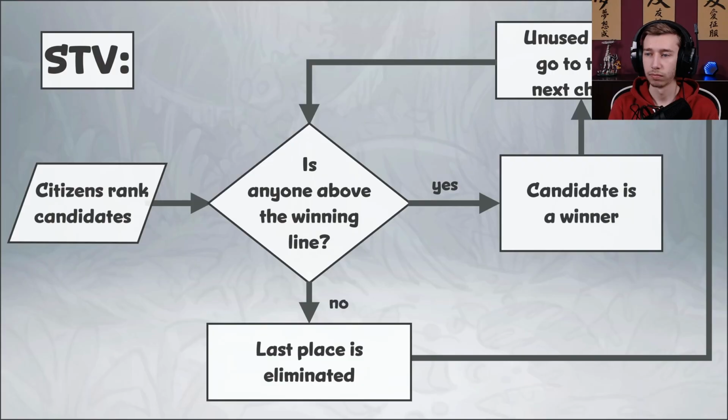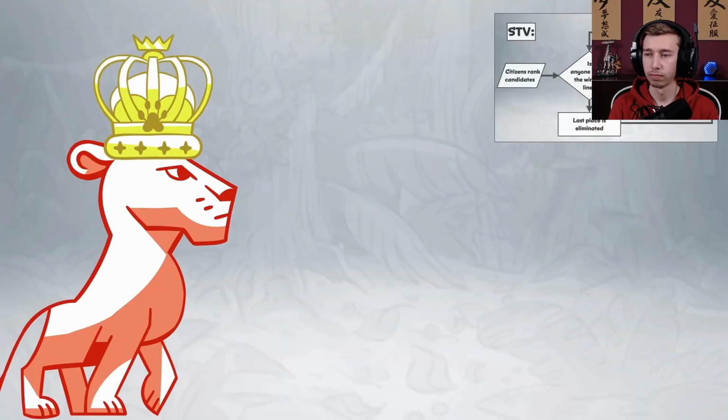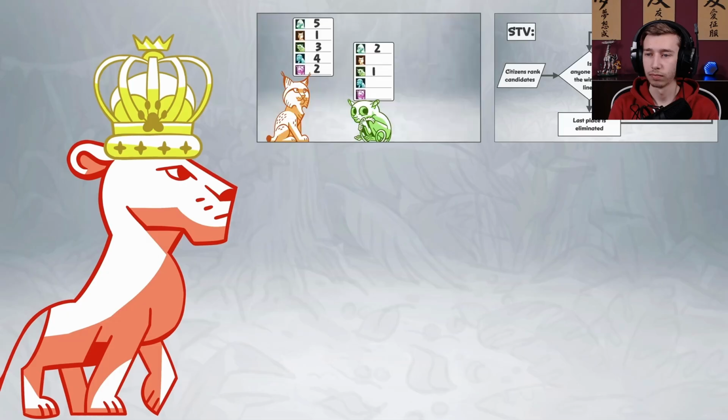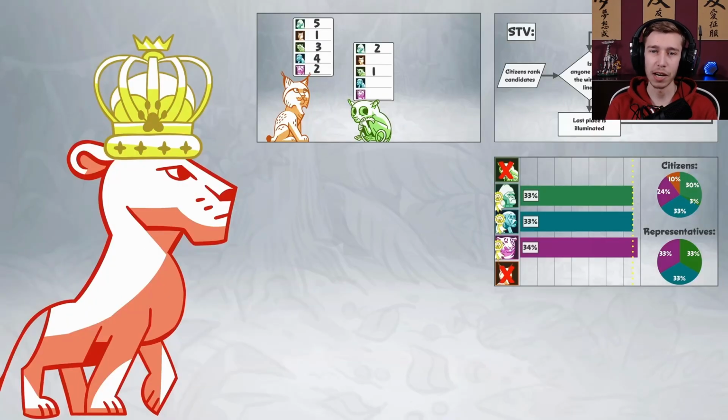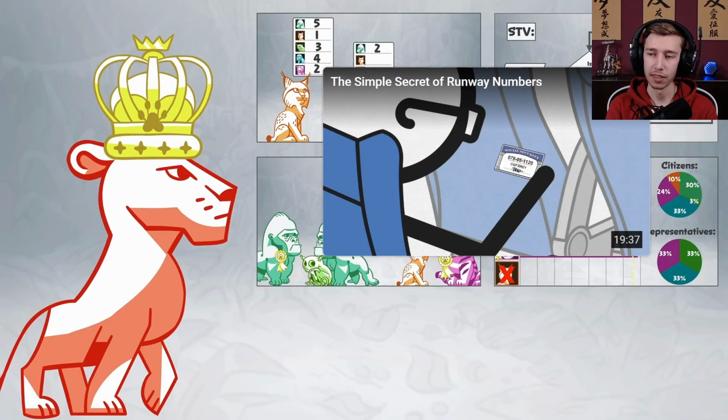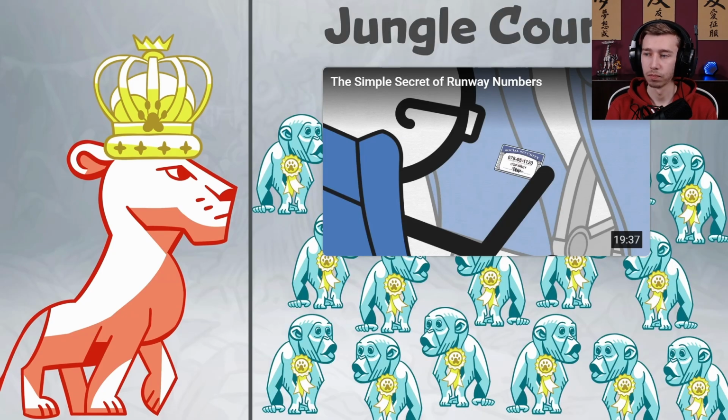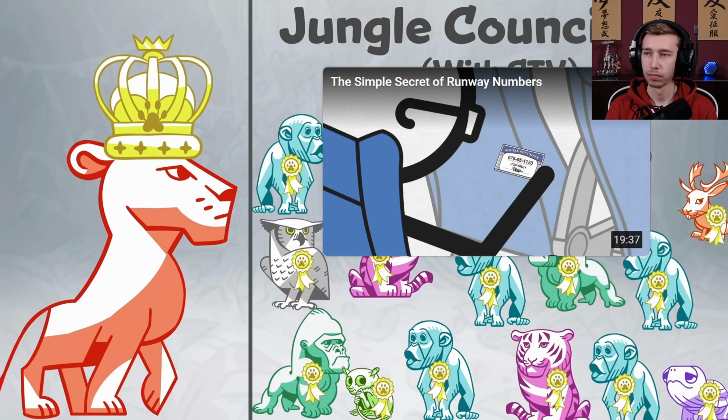This whole process is designed to maximize the number of citizens who are happy with the result. And it gives STV many advantages over the old most votes win system. Citizens can honestly vote for their favorite candidate without worrying about what everyone else is going to do. I mean, it's more proportional, the borders system matters less, but there are obviously still some problems with it. Local representative they actually voted for. In the end, Queen Lion decides to switch the council's elections to single transferable vote to make a better jungle council for all. I mean, that is a good system.